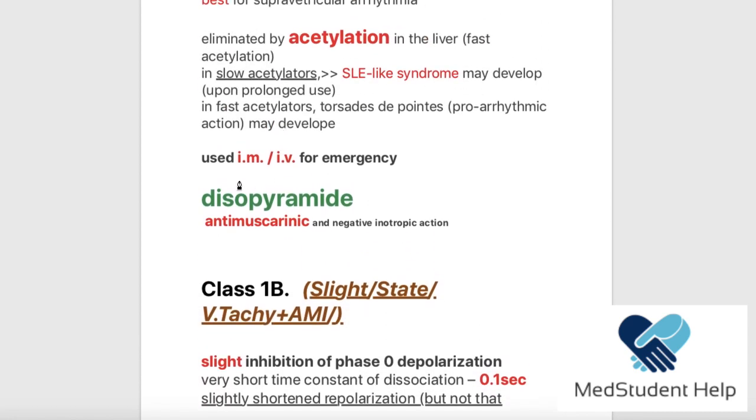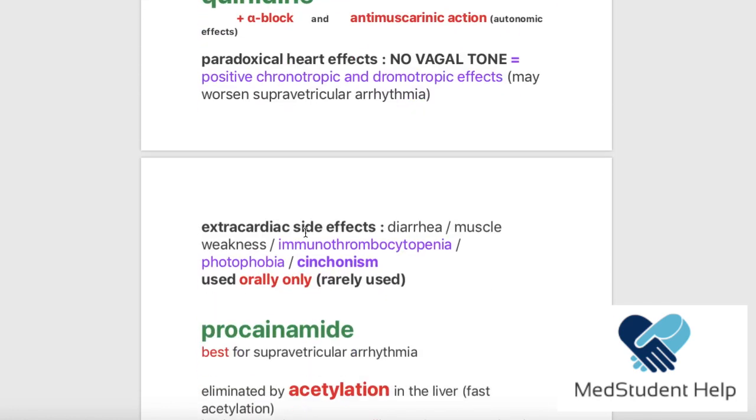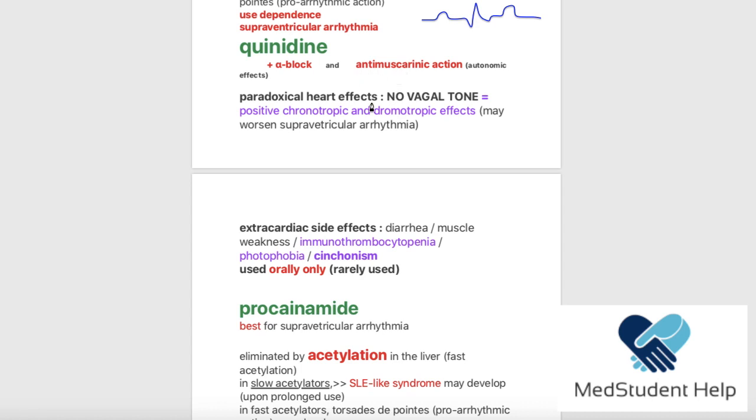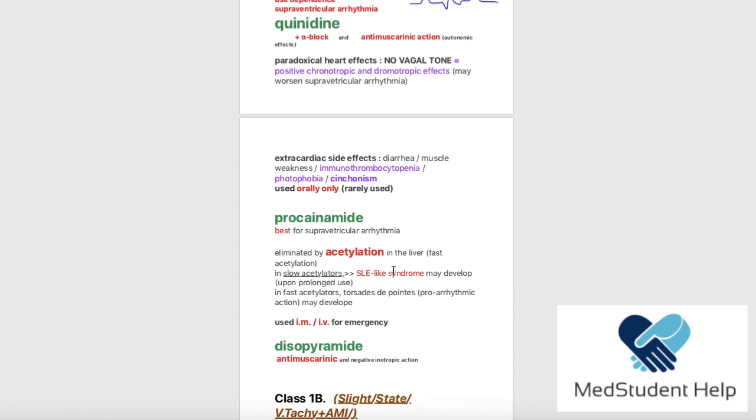Now, the third drug is the disopyramide. Now, the disopyramide is also an anti-muscarinic, so it's basically like the quinidine, but not that much because the quinidine also blocks the alpha receptors. Now, the disopyramide only blocks the muscarinic receptor, in addition, of course, to blocking the sodium and the potassium channels. And it has a negative inotropy on the heart, which means that the contractility of the heart is going to decrease. Okay? Now, so I know you're kind of lost right now.